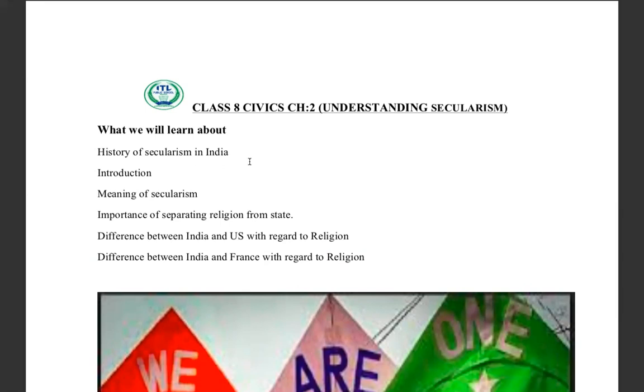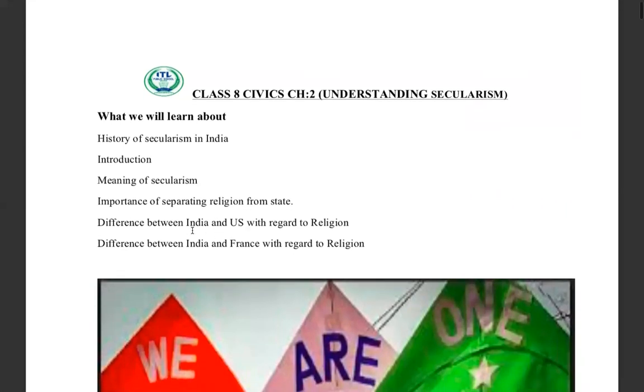When we study this chapter, we're going to see the history of secularism in India. We'll talk about the introduction, where we'll see the meaning of secularism. We'll see the importance of separating the religion from the state. Then we'll go on to the difference between India and US with regards to religion, and the difference between India and France with regards to religion.